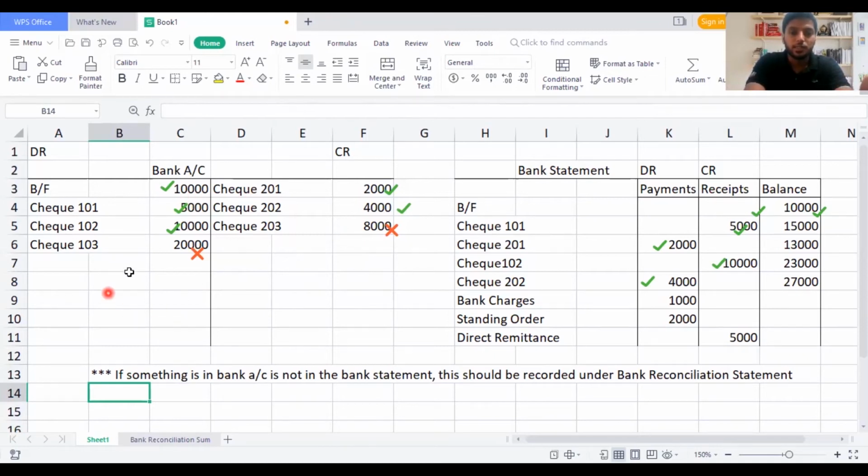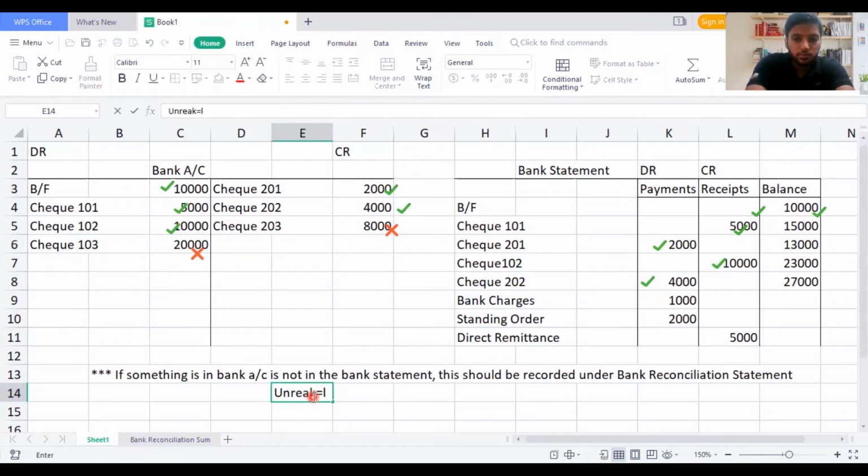The bank, this is like, you know, the data has already said that he has put the money, but the bank hasn't received it yet, or the bank hasn't approved the checks which you have received. So whatever you have received and not realized, we say that's unrealized checks, right? So you can find unrealized checks under bank account, debit side. Okay.